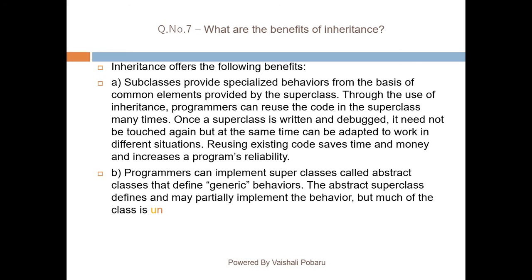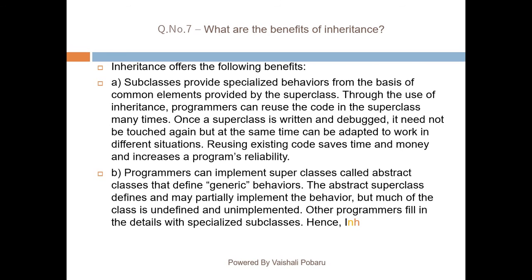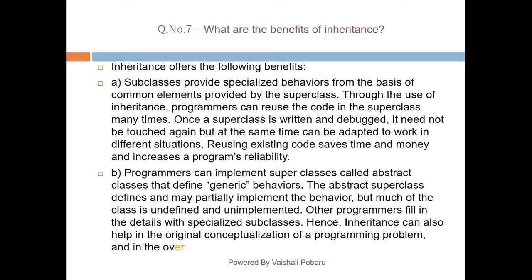Second, programmers can implement superclasses called abstract classes that define generic behaviors. The abstract superclass defines and may partially implement the behavior, but much of the class is undefined and unimplemented. Other programmers fill in the details with specialized subclasses. Hence, inheritance can also help in the original conceptualization of a programming problem and in the overall design of the program.